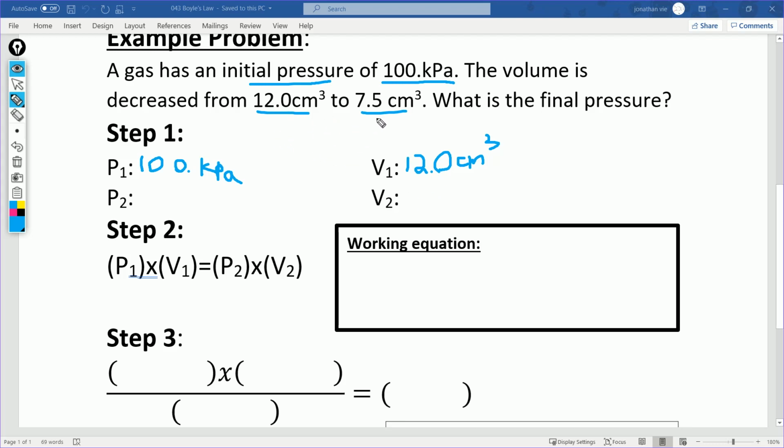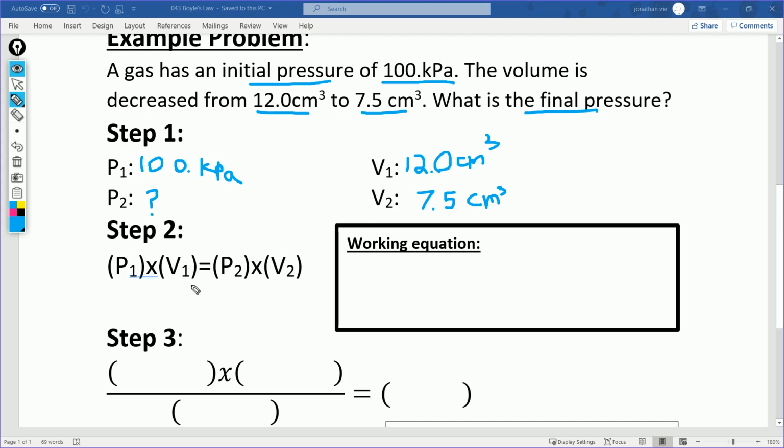And it goes from 12 to 7.5. Let me fix that 5 right there. 7.5 centimeters cubed. And it says, what is the final pressure? Good. I read this correctly, because that's the one I don't know yet.